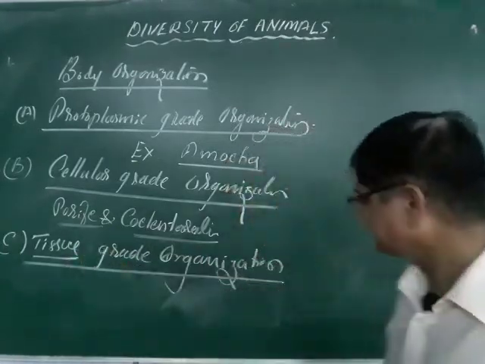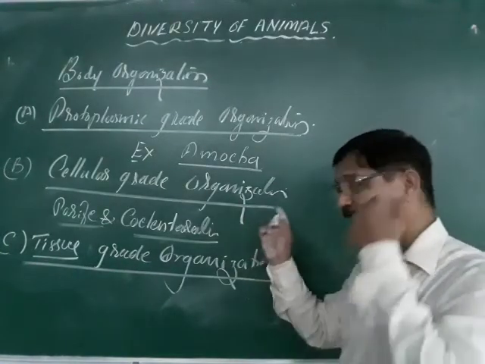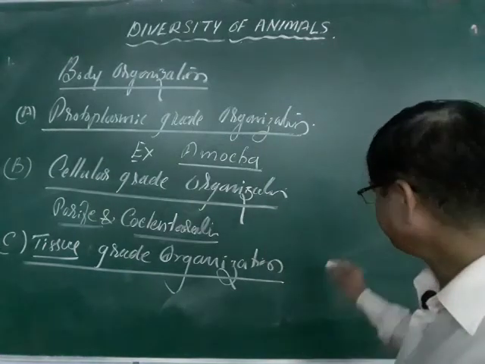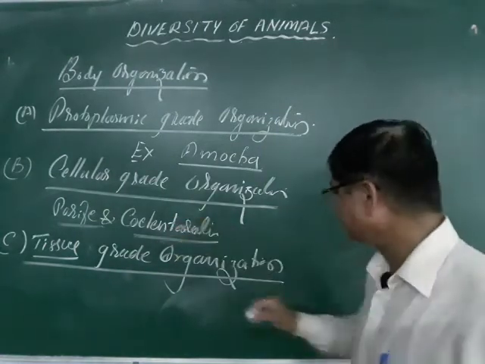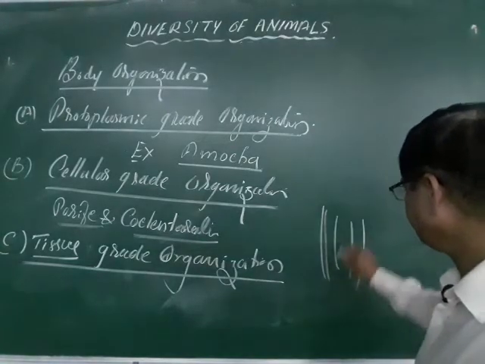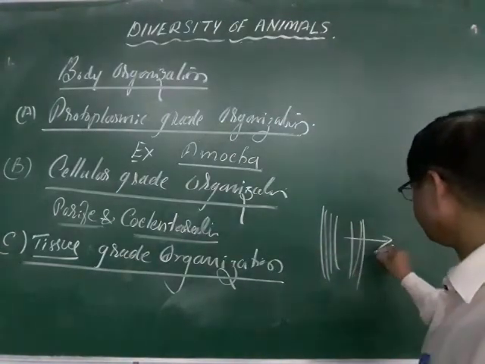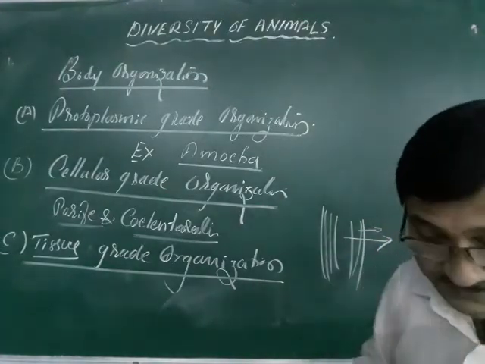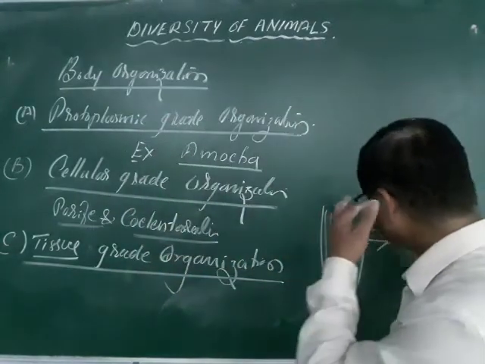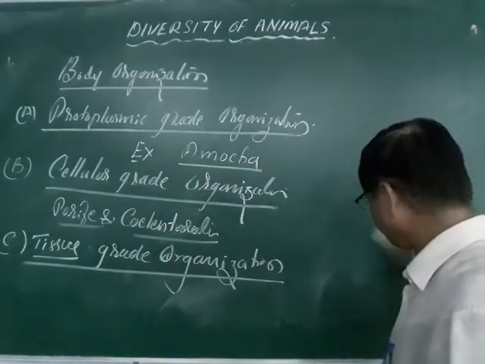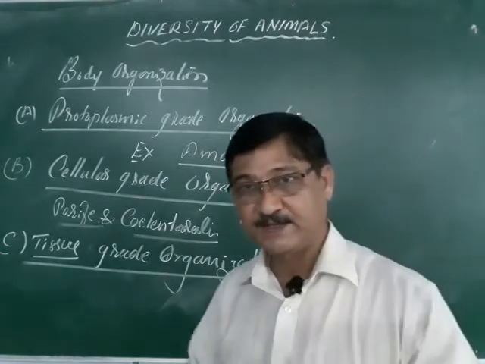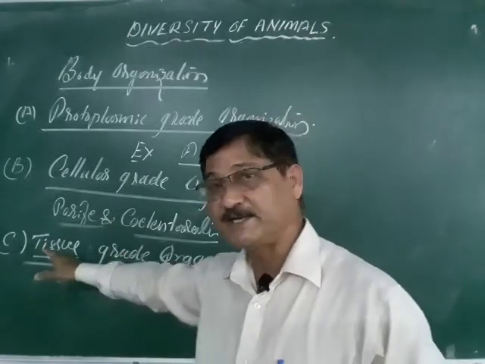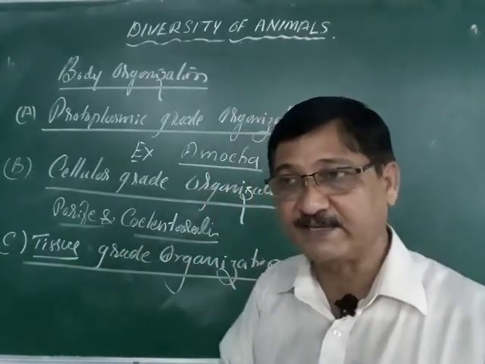So what happens in the higher forms, from porifera onwards, or in the annelids, arthropods and some other animals: different cells group together and form different tissues, and these perform, for example, the digestive system. In case of the coelenterate, the coelenteron, the digestive tract, is there, but it doesn't show independent functions. Even though tissue is made by cells, and these cell groups form tissues arranged in organs, they are not perfect.